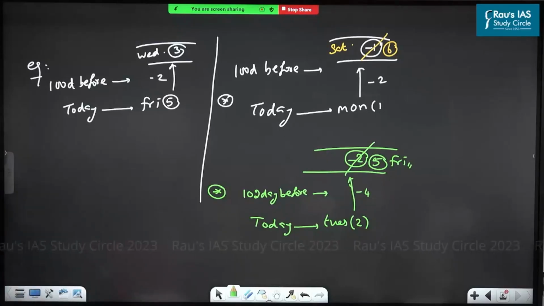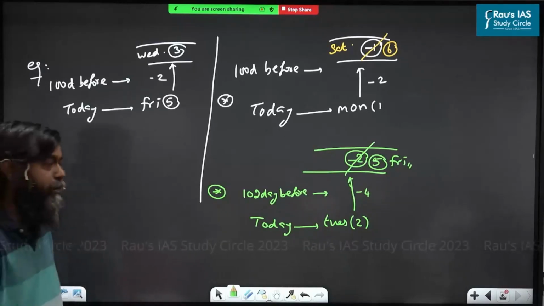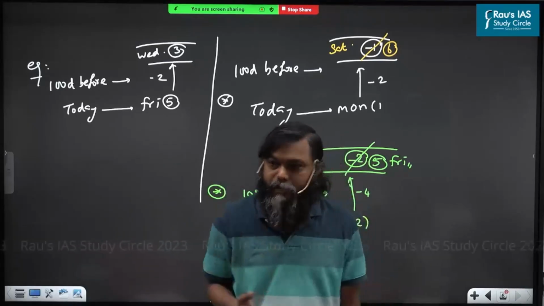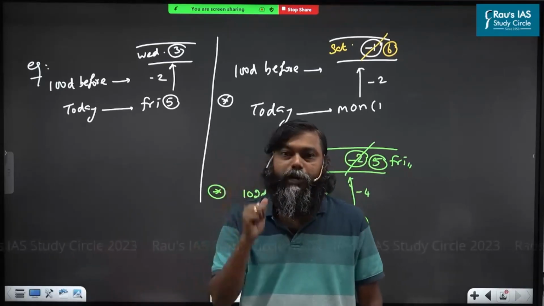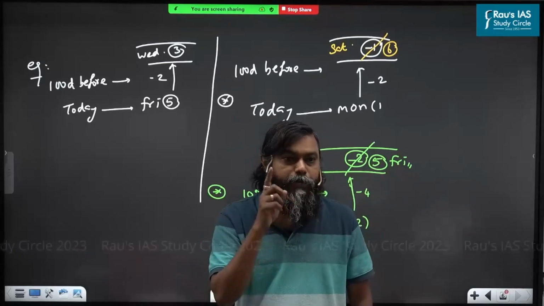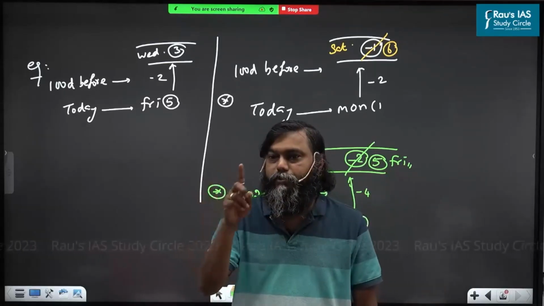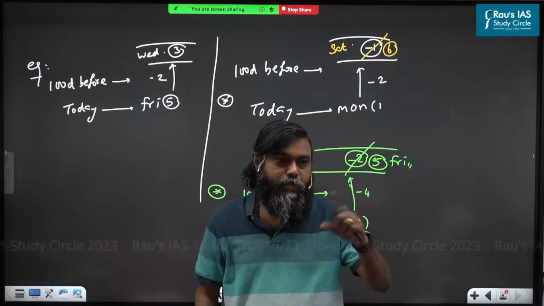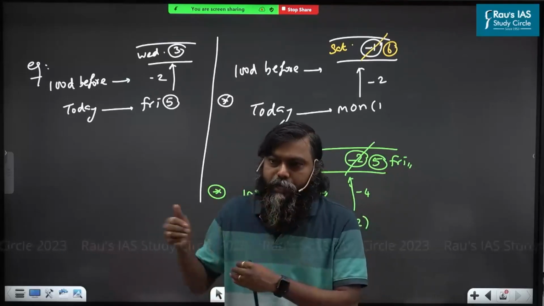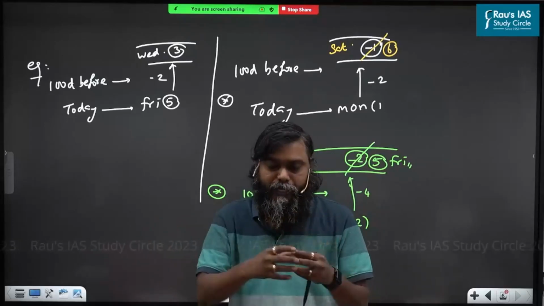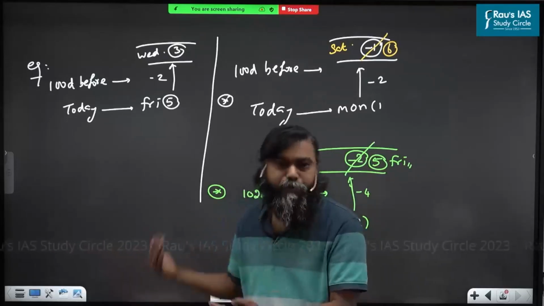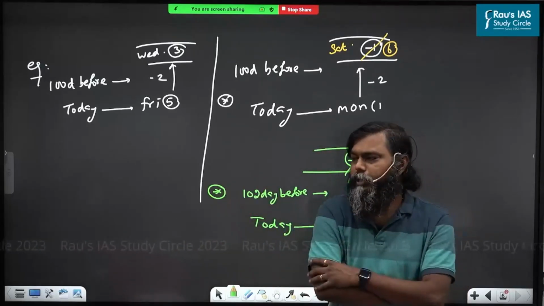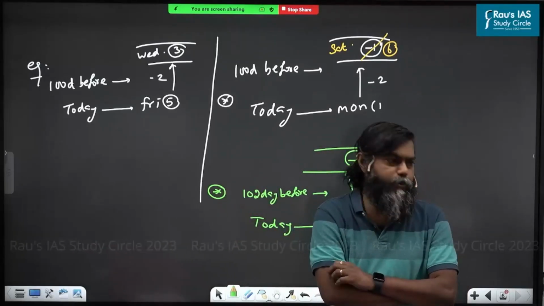Why are we deriving the odd days? To simplify the calculation. If it is in days, you know how to derive the odd days. If it is in weeks, you know how to derive the odd days. If it is in months, if it is in years, how to derive the odd days will come subsequently. Anybody have doubts up to here?